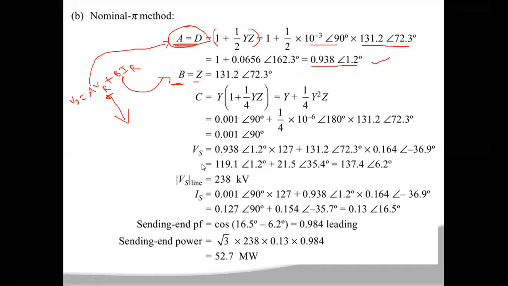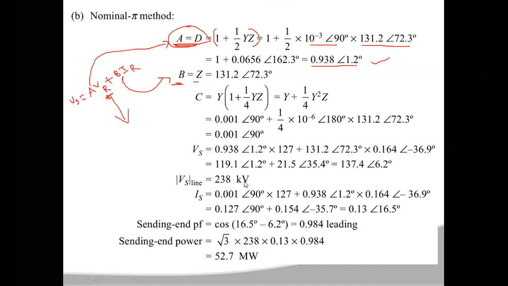Okay. Now if you substitute all the values, the Vs value you get here is 137.4 at an angle of 6.2 degrees. This value is the phase value. Now if you want to calculate the line value, the magnitude of the sending end line voltage is equal to 137.4 into root 3. You have to multiply this magnitude by root 3 to get the line value. So the sending end line voltage you get is 238 kilovolts.